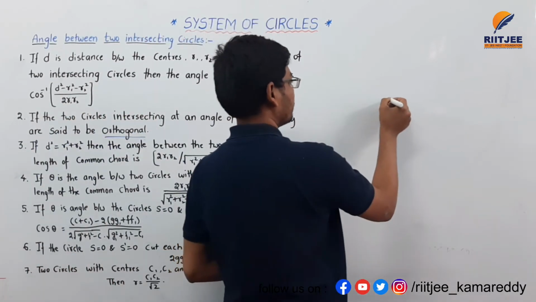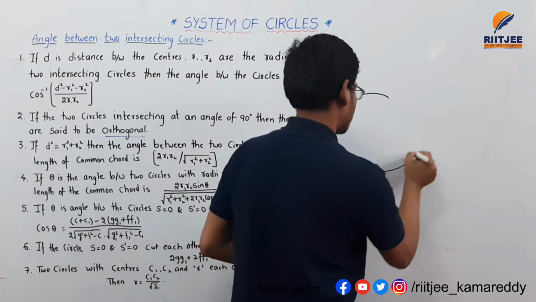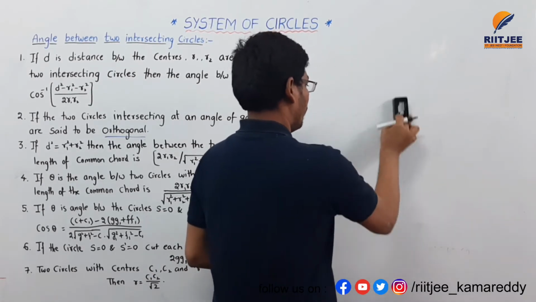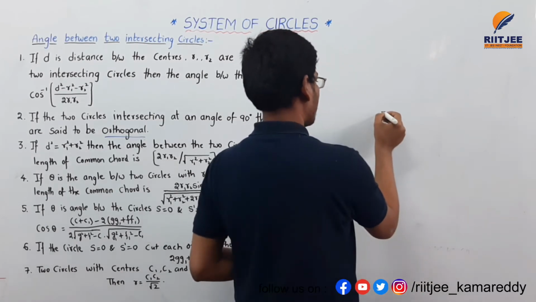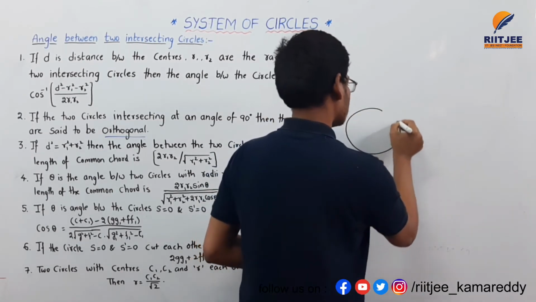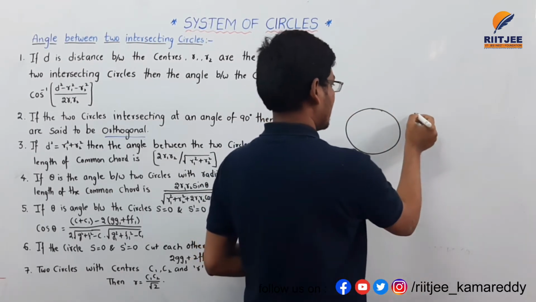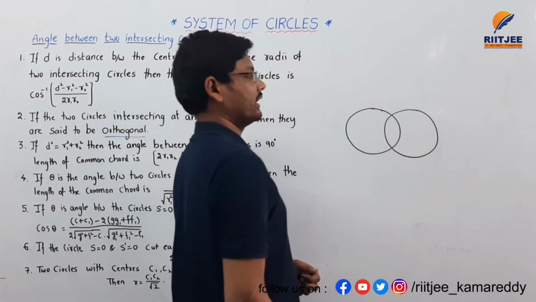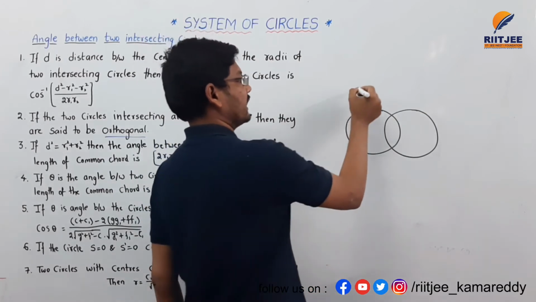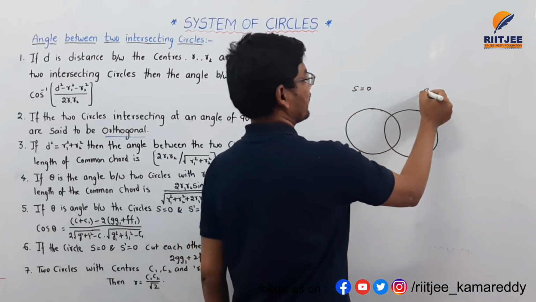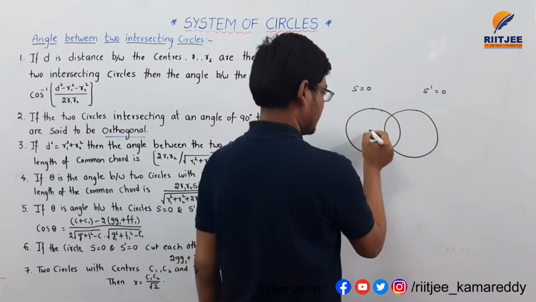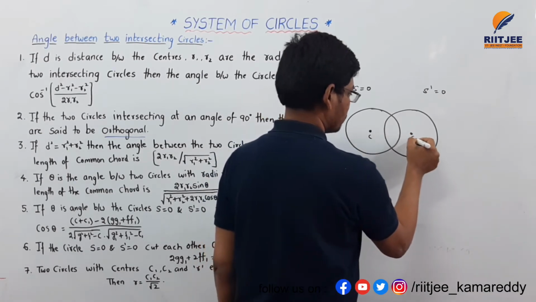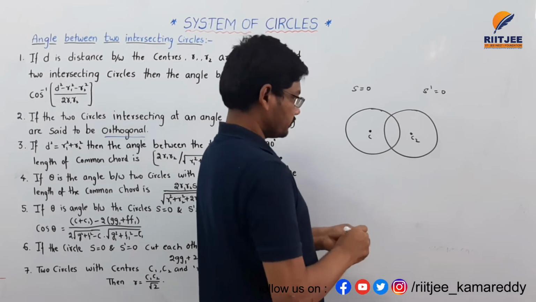I am drawing two circles: this is S equal to 0 and this is S dash equal to 0, with centers C1 and C2.